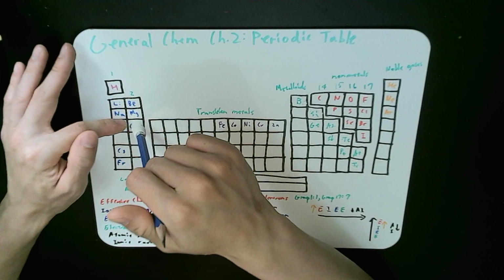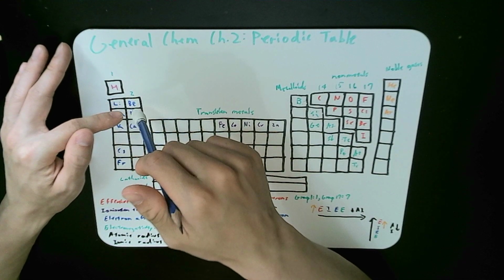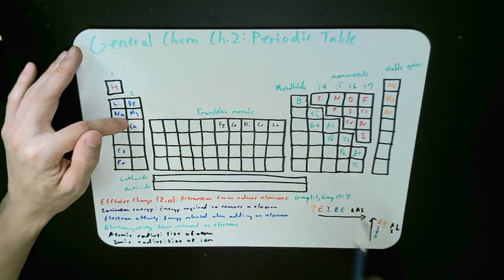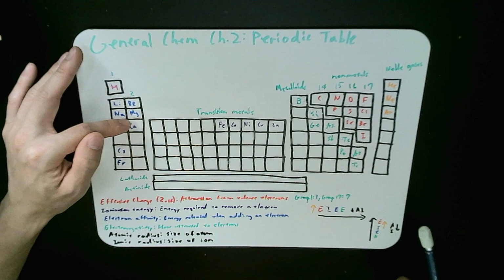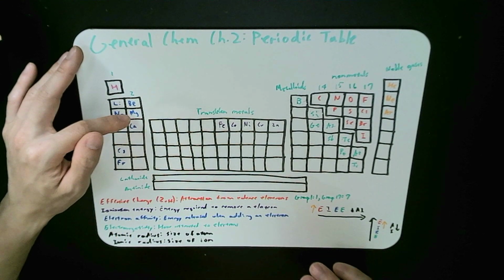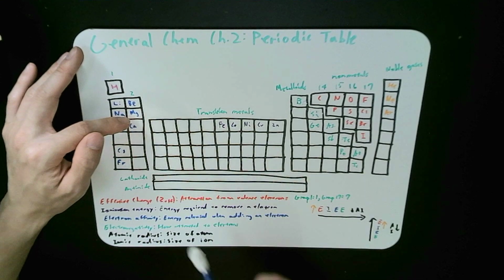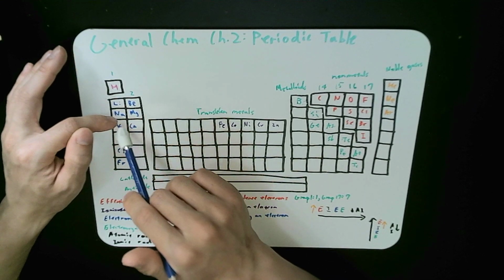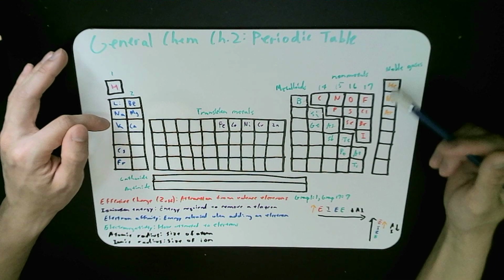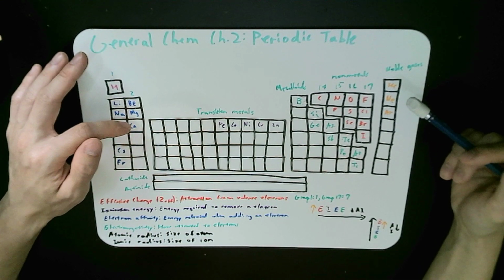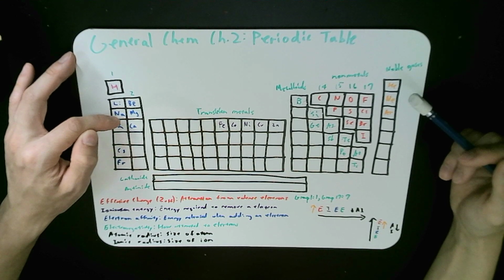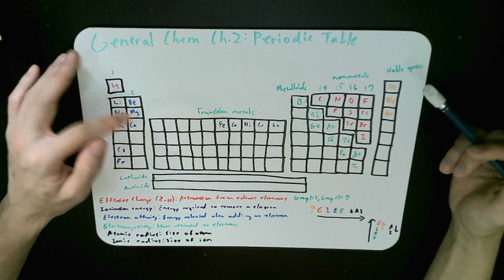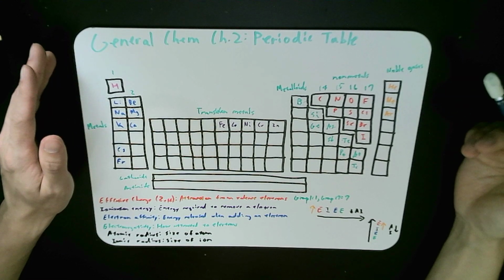For calcium, for example, it's in group 2. You'll notice that it's hard to pull off that first electron, so you need that energy. However, the energy required to pull off the second electron is not that much higher compared to the first ionization energy. Why? Because it wants the second electron removed so it can turn to full octet. I don't know exact numbers, but let's say if calcium requires 100 energy to remove the first electron, it might only need 110 energy to remove the second electron, because it's completed full octet. It likes it that way.